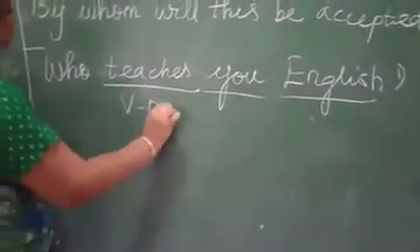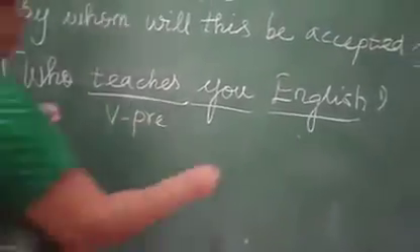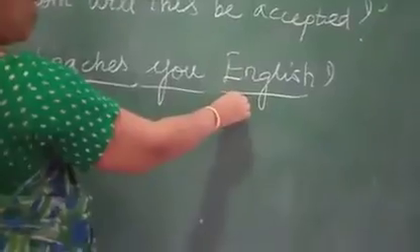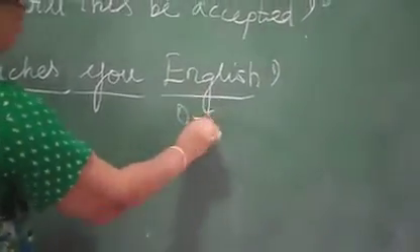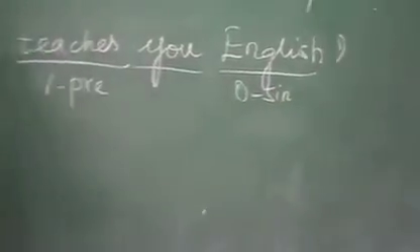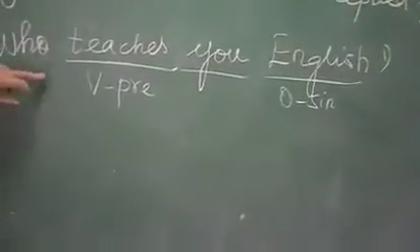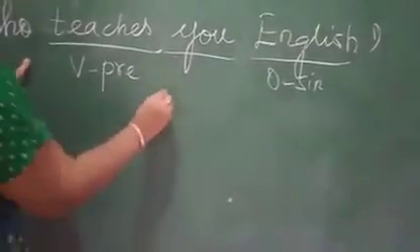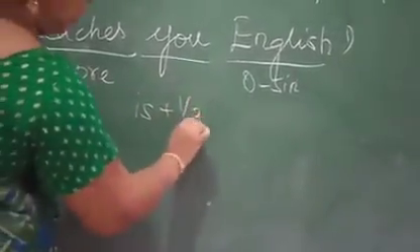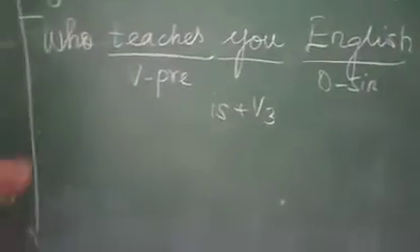The verb is in present tense. First, we will write the passive voice using the object English. English is the object. Object is singular. The verb is in present tense, so we have to use is plus V3 when we are writing passive voice.